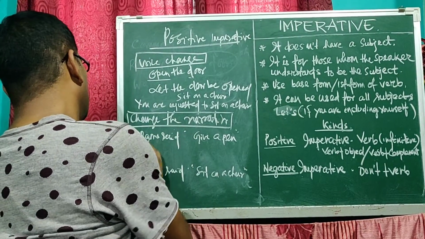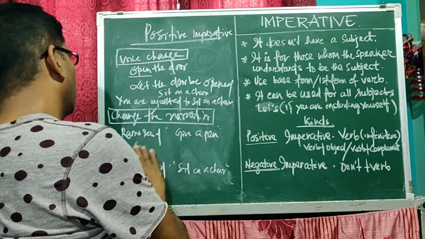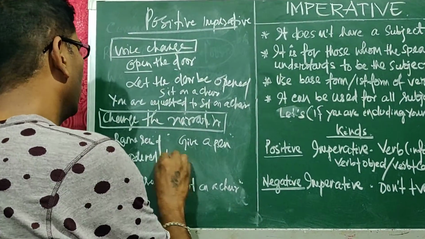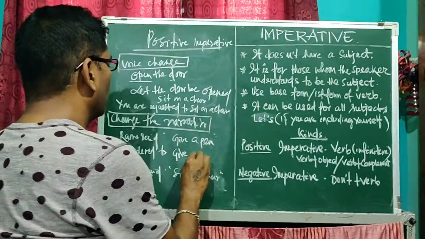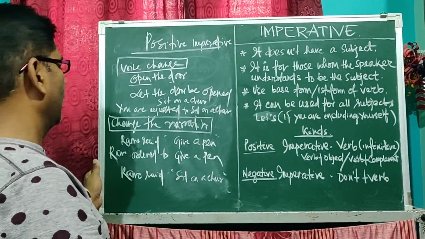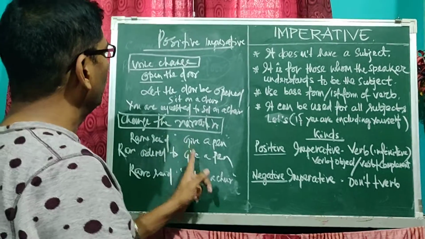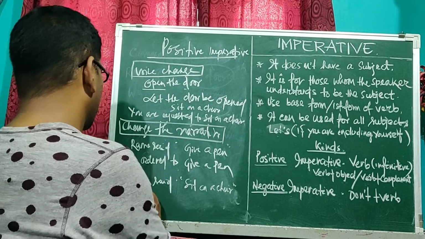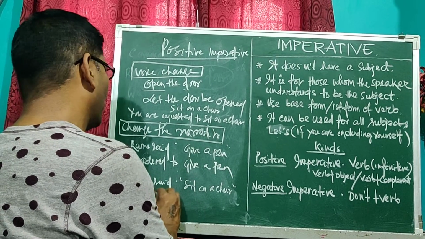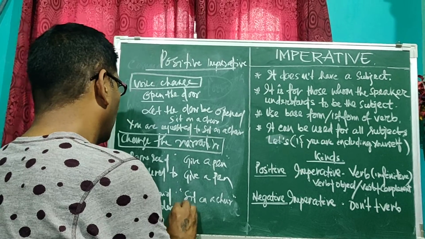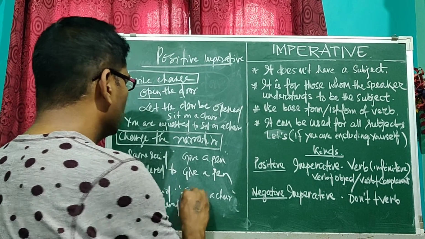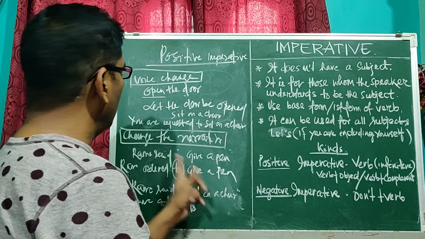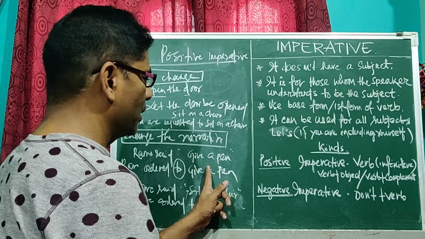The first answer will be: Ramo ordered to give a pen. Here, Ramo said, sit on a chair. Ramo ordered to sit on a chair. So, by putting the conjunction to, we join the reported verb and reported speech.